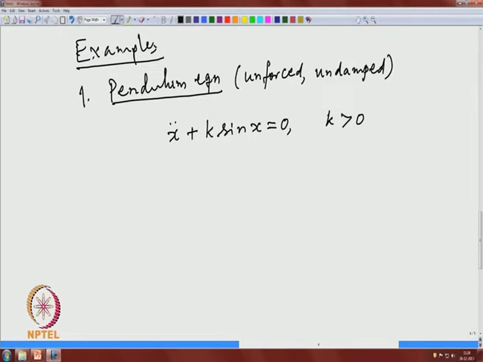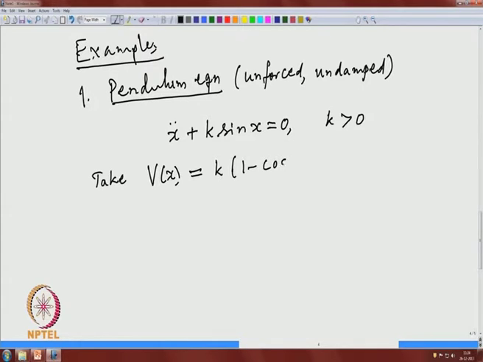So, there are many choices and I will explain why this particular choice. So, you take V(x) is equal to k into 1 minus cos x.